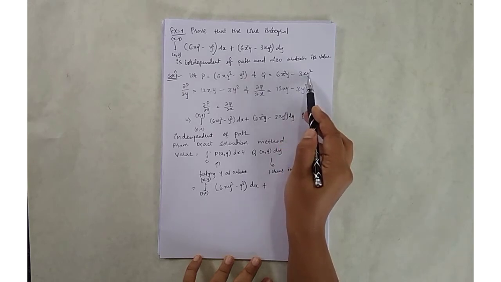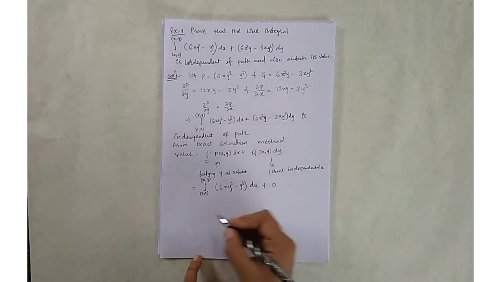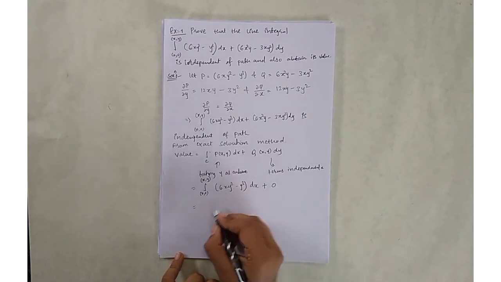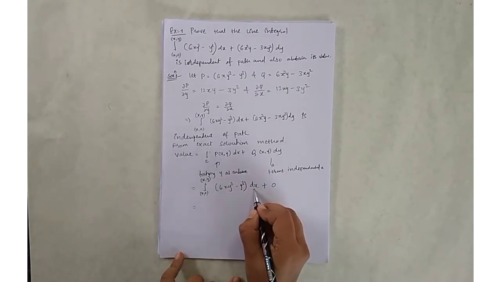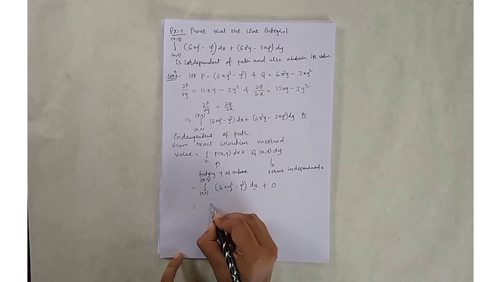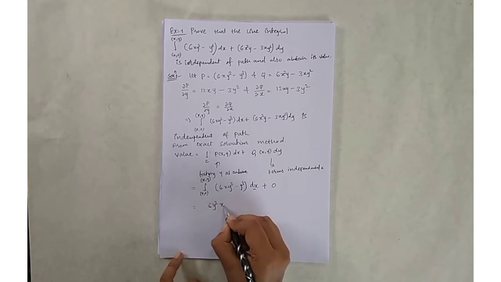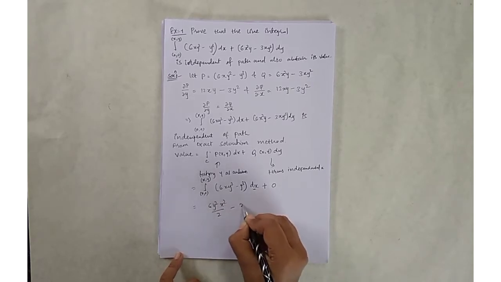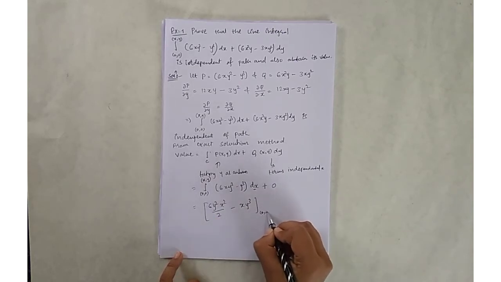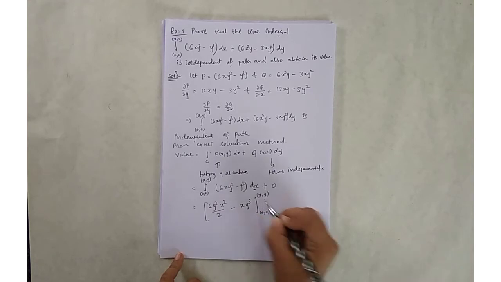So it is 0. Integrate this with respect to x. It is 6y squared times x squared by 2 minus xy cubed, from (0, 0) to (x, y).